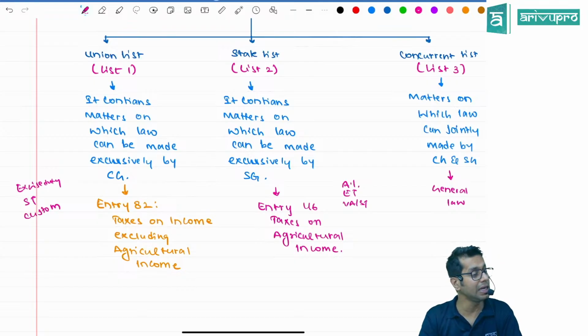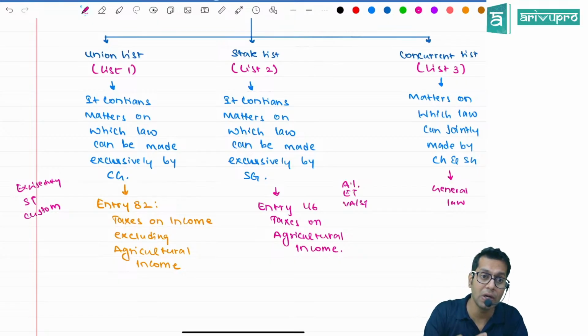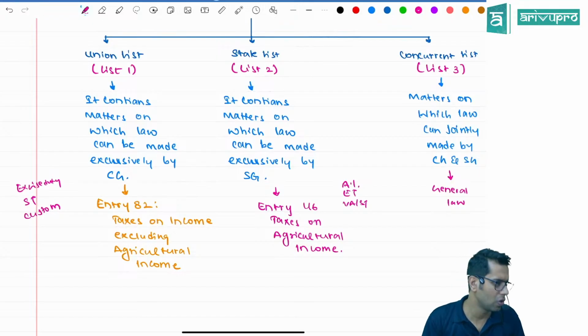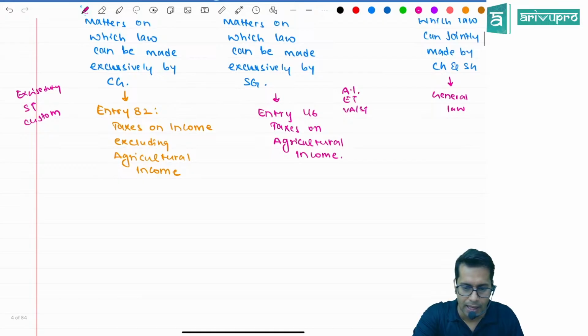Now there is an entry called entry number 82 in our union list, which gives the power to the central government to collect tax on income, except on agricultural income. So only the central government has the power to collect tax on income, except on agricultural income. Can tax be collected on agricultural income? Yes, but with whom, sir? The state government. But as of now, they are not collecting anything. Okay?